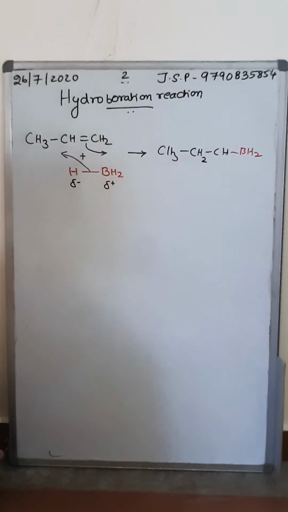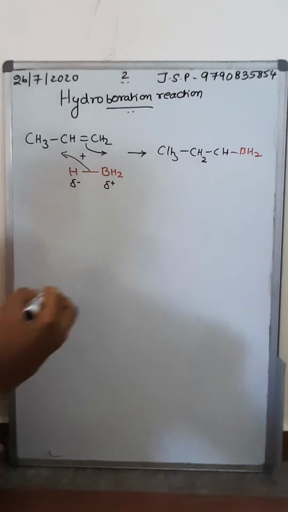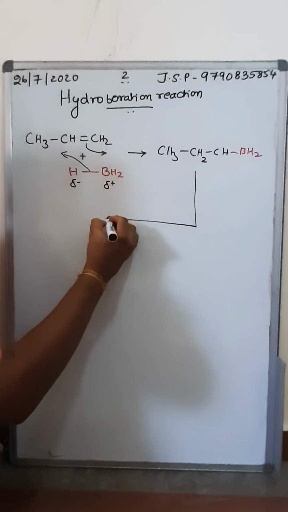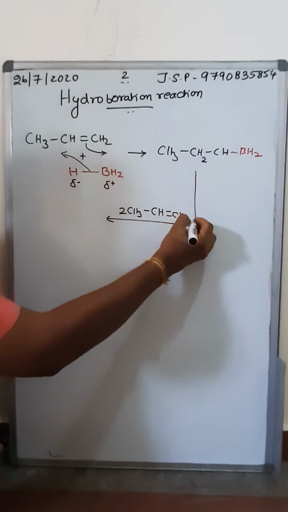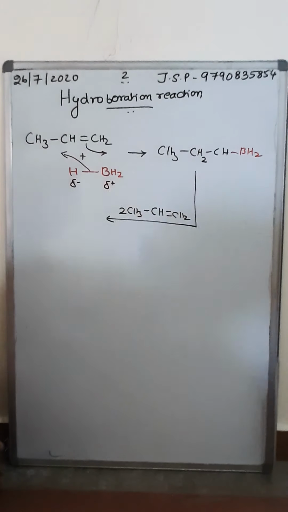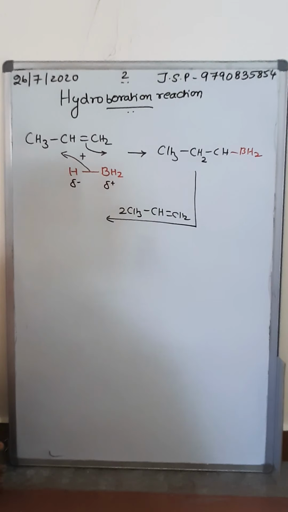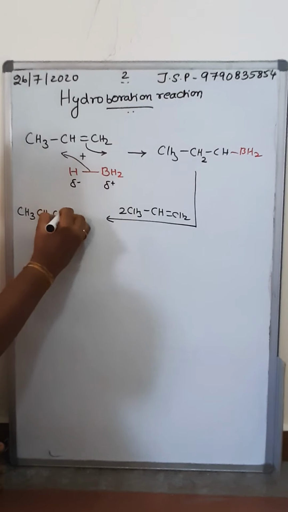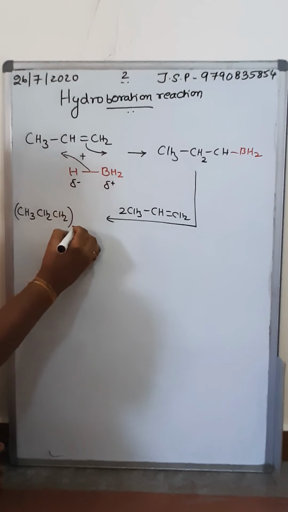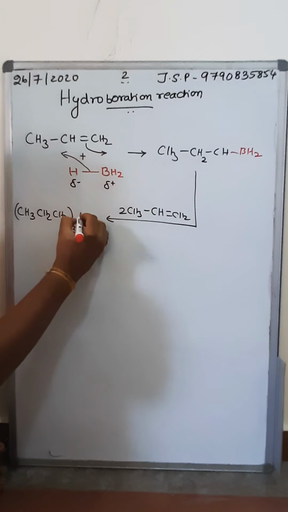This is called an alkyl borane. If I do the same reaction once again, the remaining two hydrogens of boron will also add up in a similar way with 2 CH3, CH double bond CH2. So you get a product like this, CH3, CH2, CH2, three times, along with boron.